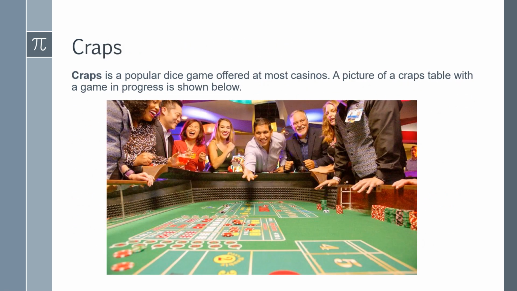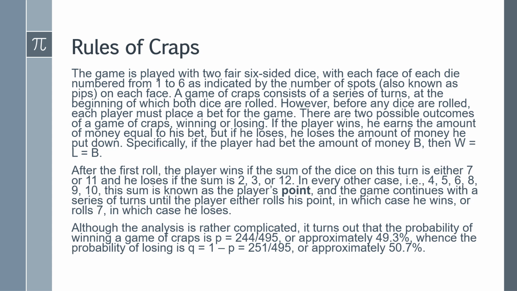Craps is a popular dice game offered at most casinos. A picture of a craps table with a game in progress is shown below. So now I'm going to talk about the rules of craps. The game of craps is played with 2 fair 6-sided dice, with each face of each die numbered from 1 to 6 as indicated by the number of spots, also known as pips, on each face.